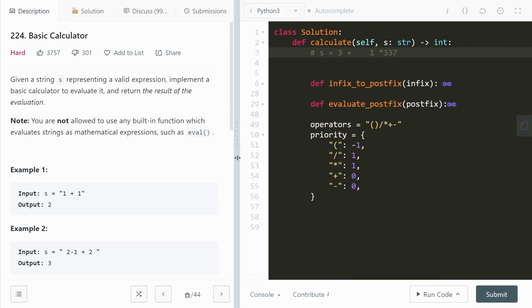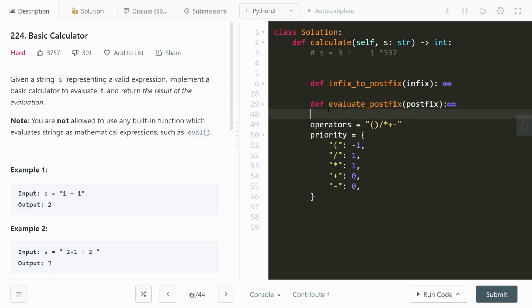All right. So the first thing we want to do with basic calculator is realize that we have already written most of the code in these two functions. First function is going to convert the infix notation to the postfix notation, and the second one is going to evaluate the postfix notation. Again, both of these functions have been covered in separate videos of their own, which each of their own intuitions, observations, and formal code that we wrote down.